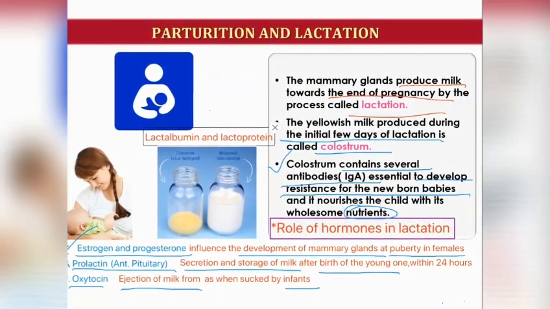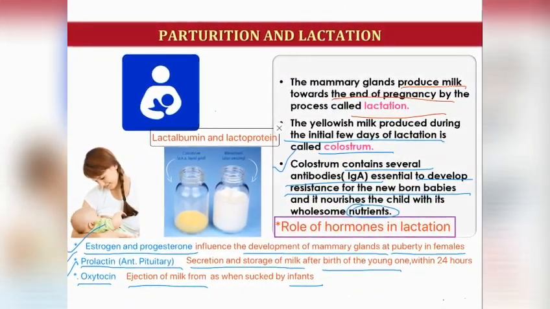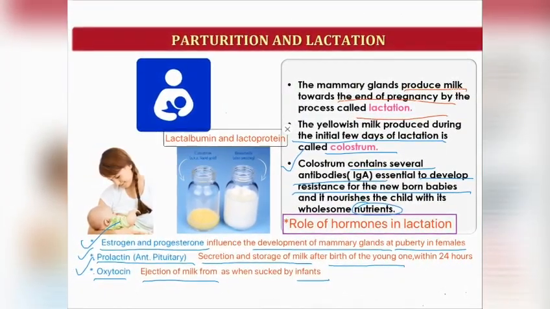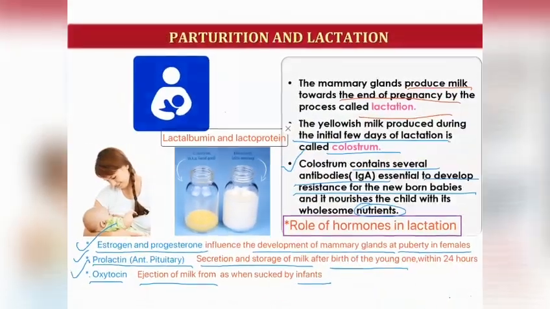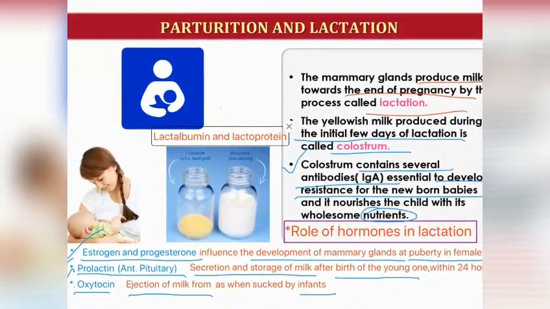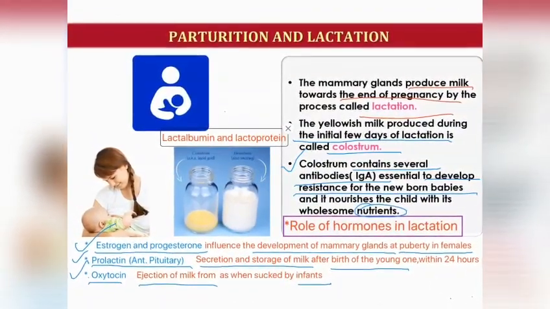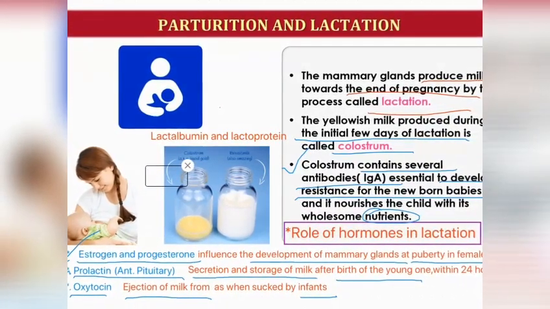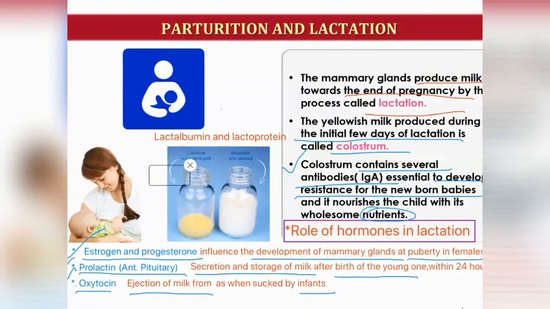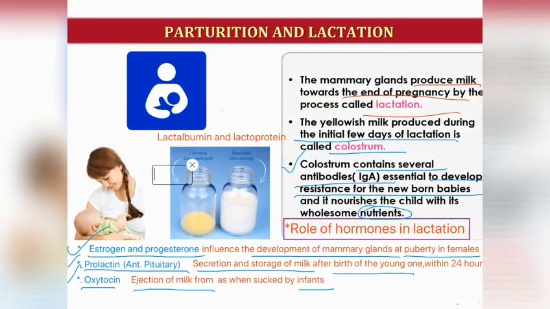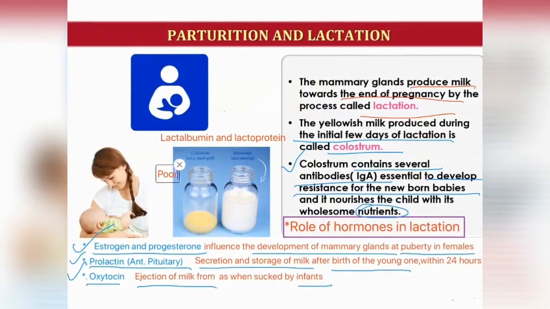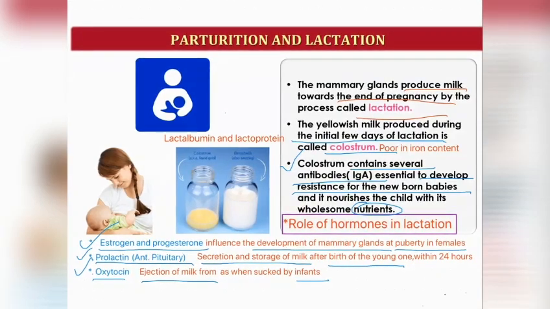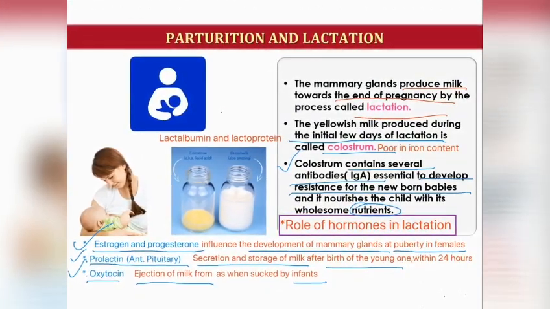Its main constituents are fat droplets, milk protein, milk casein protein, lactose sugar, and some mineral salts: calcium, potassium, phosphorus, and vitamins. But this milk does not contain vitamin C, or it is present in very small quantity, and milk is poor in iron content. We have seen the composition of milk, it provides the complete nutrients.